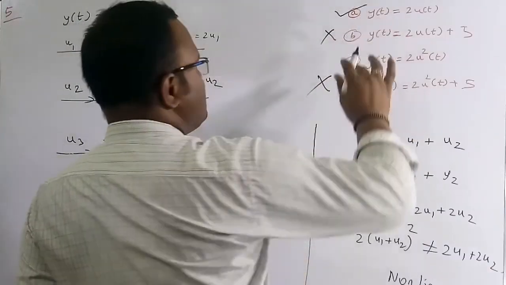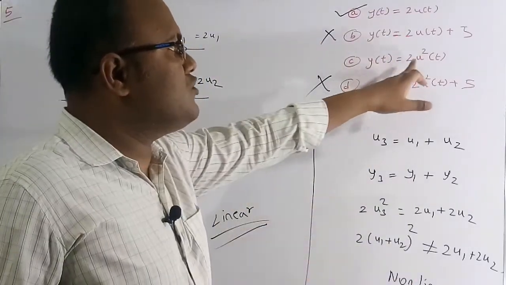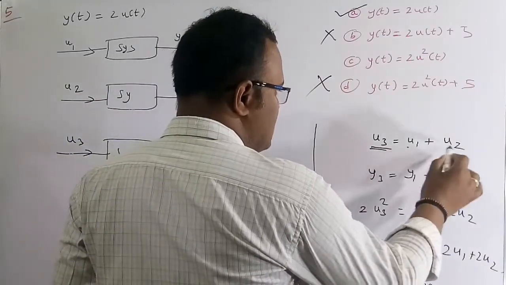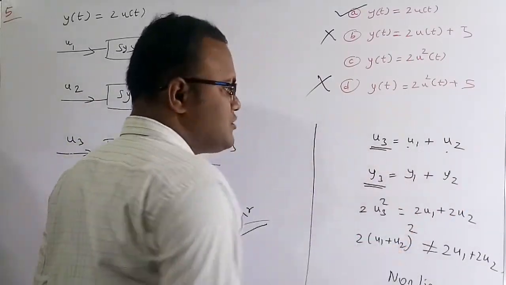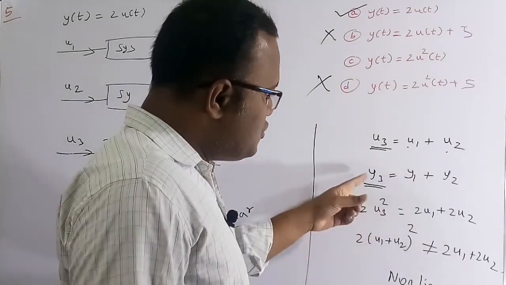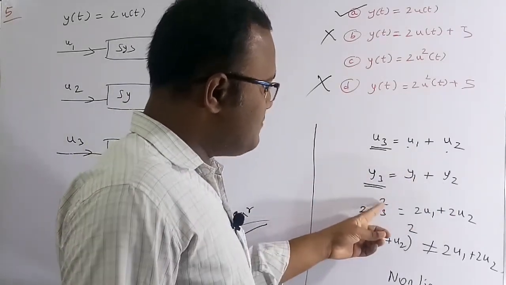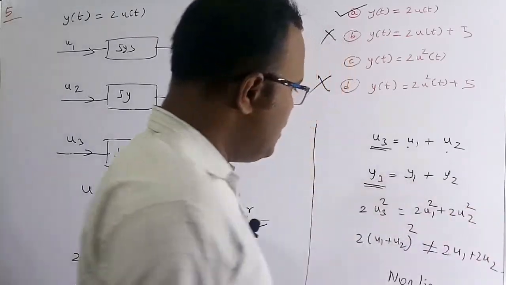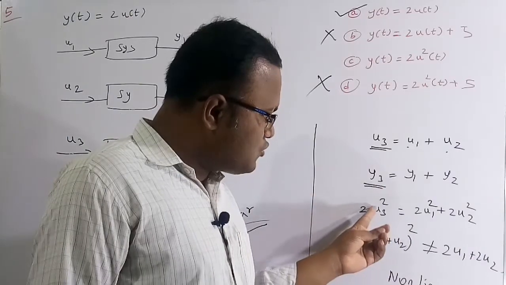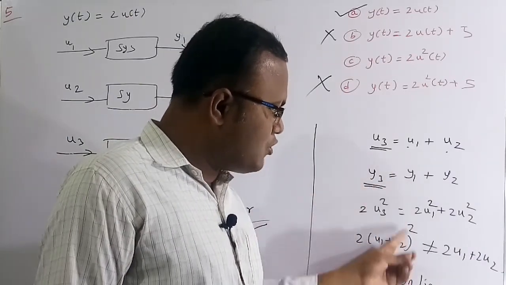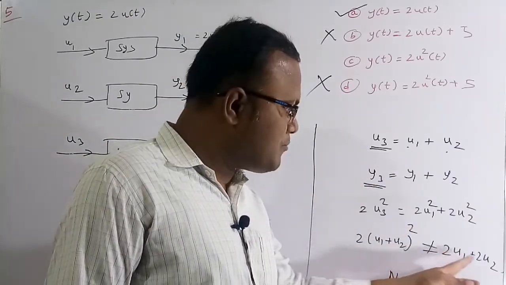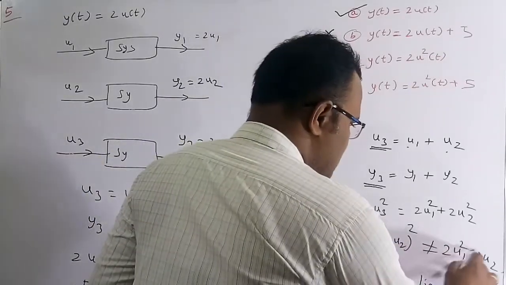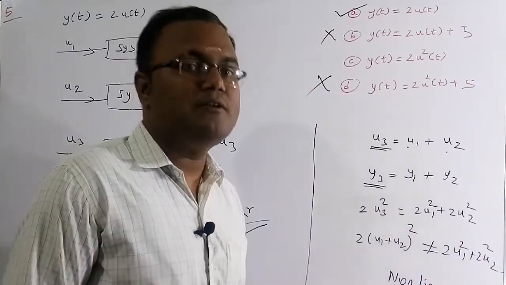So let us take option C also. For option C, y of t is equal to u square of t. Let me take the input as the summation of the two previous inputs, so the output should also be the summation of the two previous outputs. Here y3 is nothing but u3 square, and the sum of the previous outputs is u1 square plus u2 square. Now u3 is u1 plus u2, and u1 plus u2 whole square is not equal to u1 square plus u2 square, because a plus b whole square is equal to a square plus b square plus 2ab.